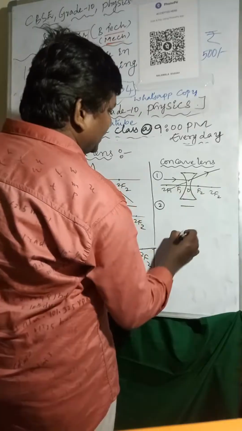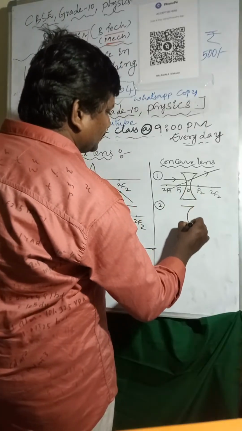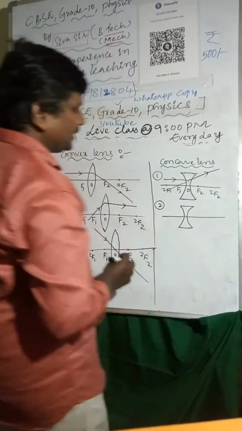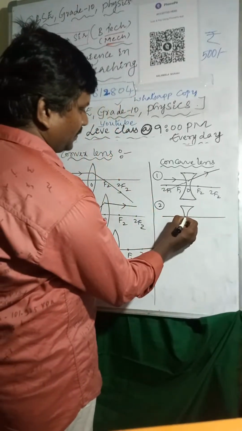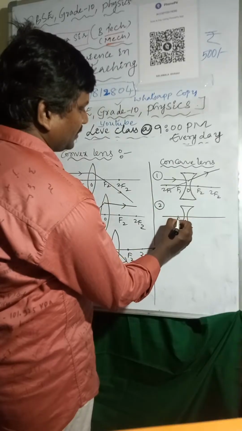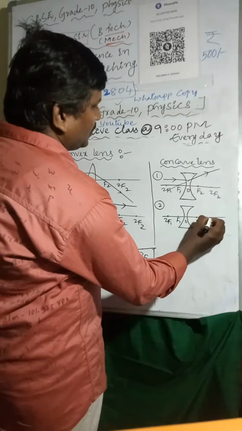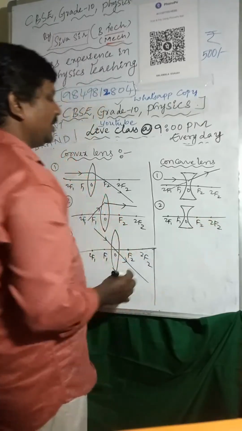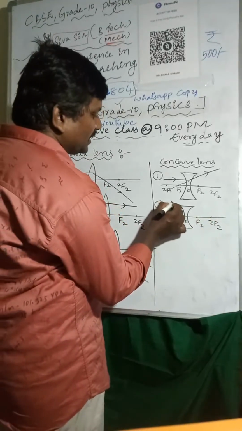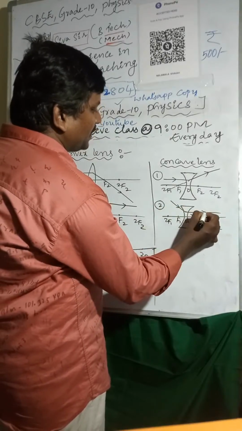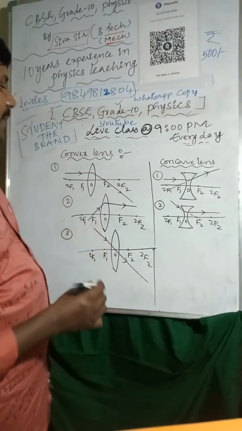Second one, if you are taking like this. Optic center, F1, 2F1, F2, 2F2. If the light ray is directed towards the focus like this, after refraction it passes parallel to the principal axis.